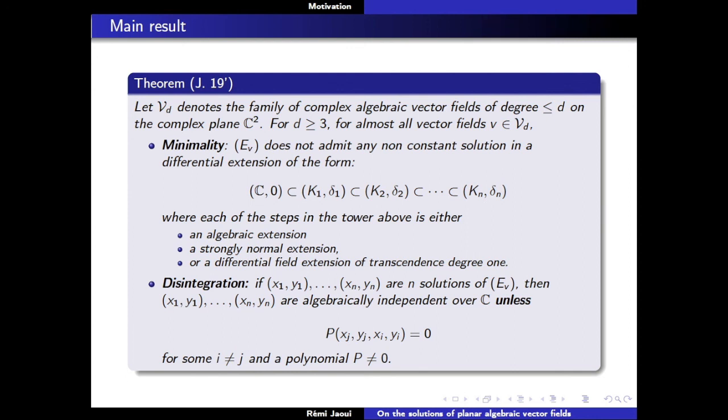It tells you that basically when you take n solutions, they are algebraically independent unless something very specific happens: you can find i not equal to j and a polynomial such that this equation holds. So a priori you want to look at something of dimension 2n to answer this problem, and in fact you only need to look at something of dimension 4.